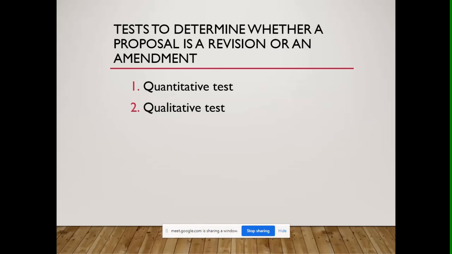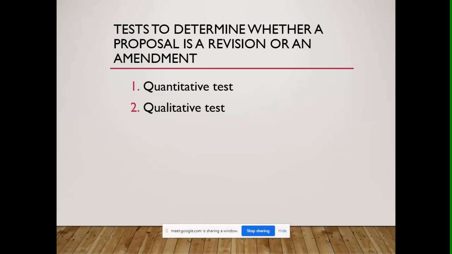Qualitative naman, even if the changes are few, but its effect is substantial and far-reaching, then it is a revision.